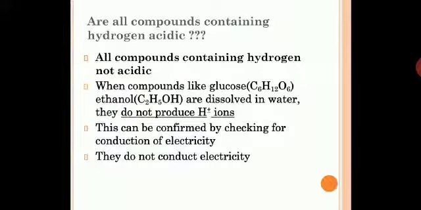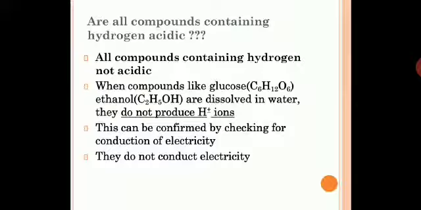Because compounds like glucose C6H12O6 and ethanol C2H5OH, though you can see over here they have hydrogen, when you dissolve them in water they will not produce H plus ions because the bond formation between carbon, hydrogen and oxygen is stronger. Hydrogen cannot leave that bond and cannot dissociate into water. That's why you can see over here it will not produce H plus ions. Therefore glucose and ethanol are not acids.